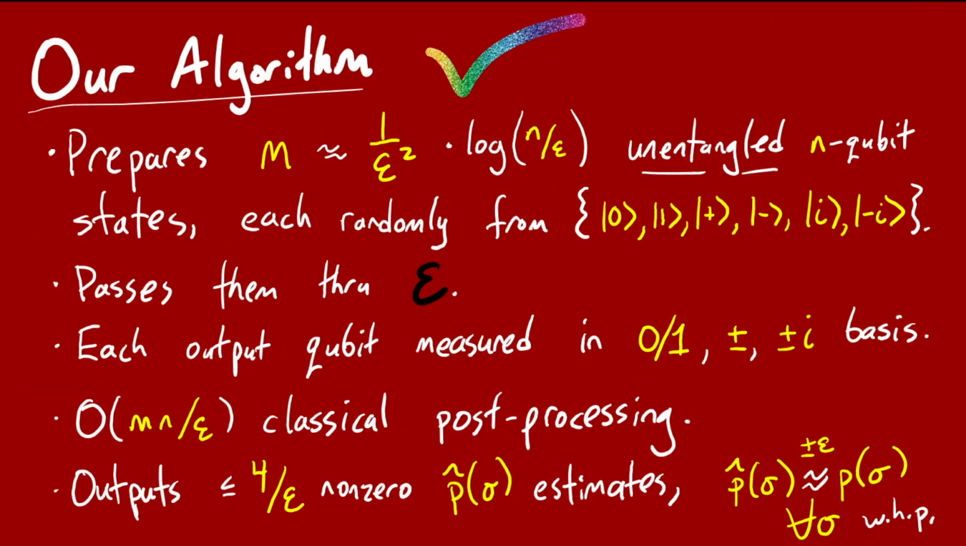So I'll just summarize the main highlights of our algorithm. As I said, it prepares a number of n-qubit states that are completely unentangled. The number is only a logarithmic factor more than the information theoretic minimum, 1 over epsilon squared. You prepare all the states, pass them through the channel, measure them in an unentangled fashion in the obvious basis, do a little bit of classical post-processing, and overall, you learn all the Pauli error probabilities up to an additive epsilon with high probability. Okay, that's it.